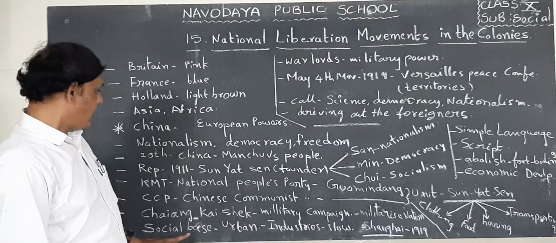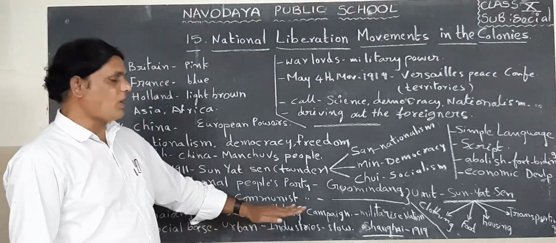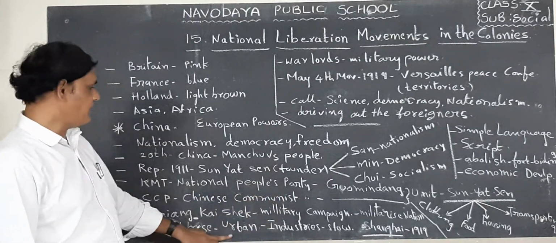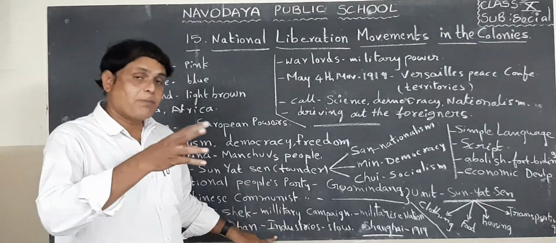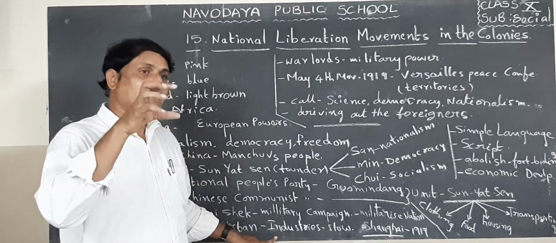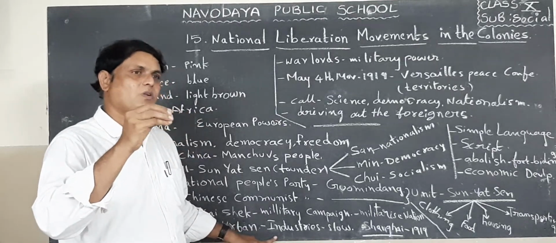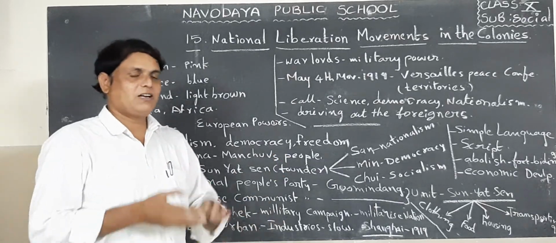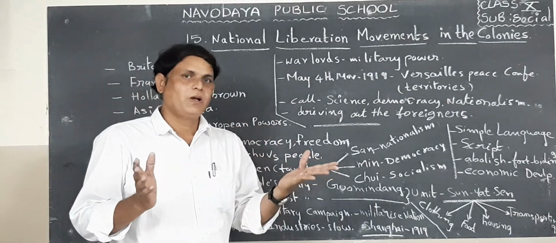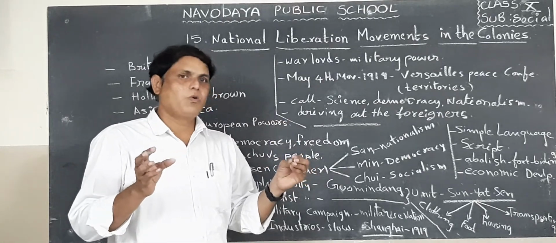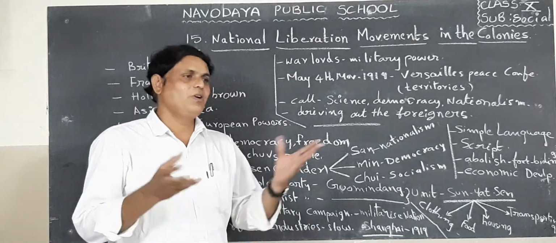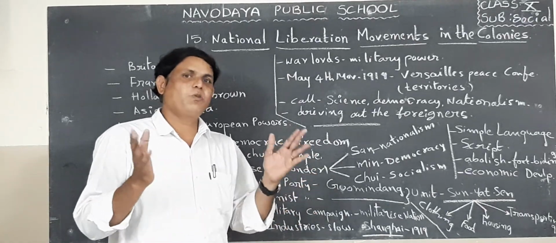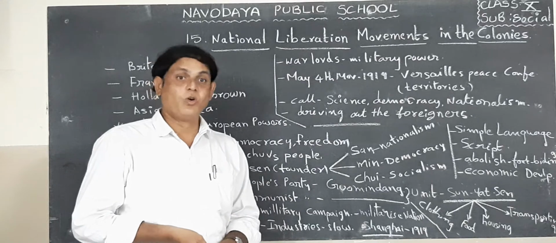Next, this party's base is urban. In urban areas and cities, industries are very few. Economically they did not develop. A few industries are there, and those industries also produce only a little amount of goods.